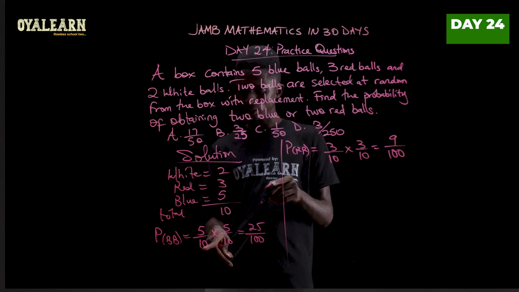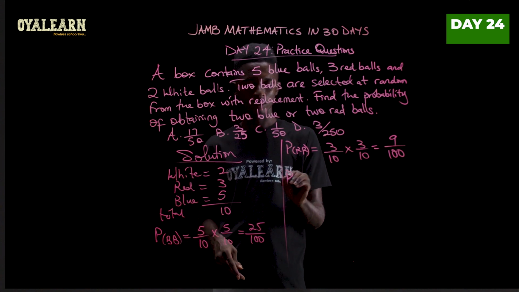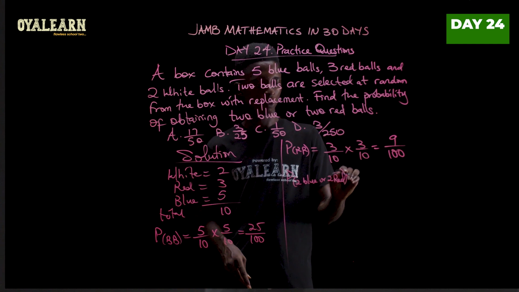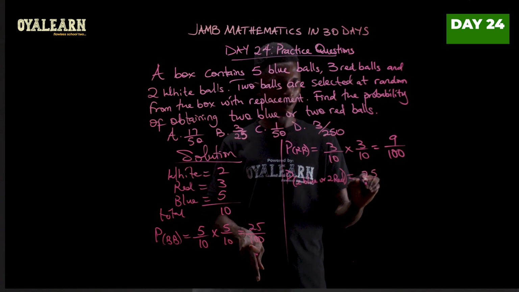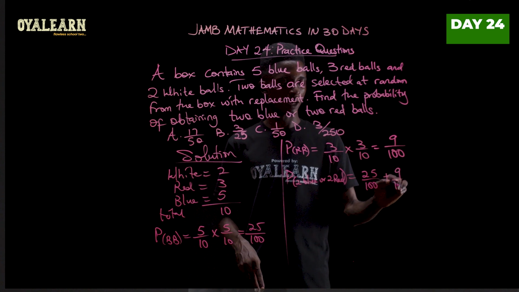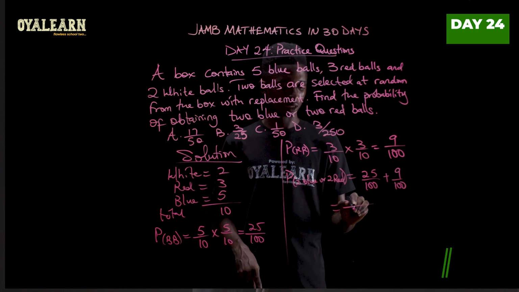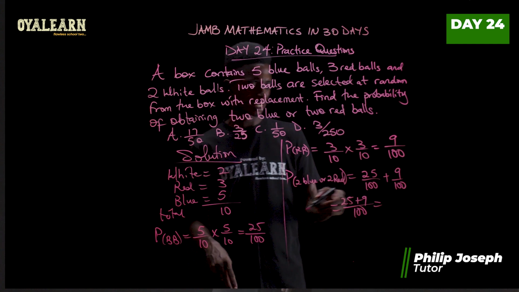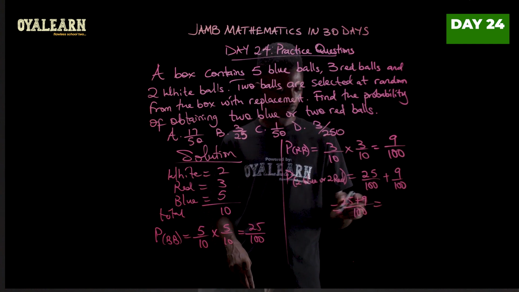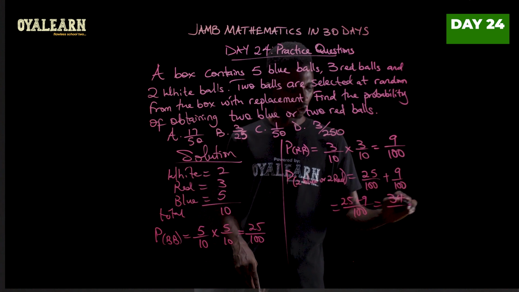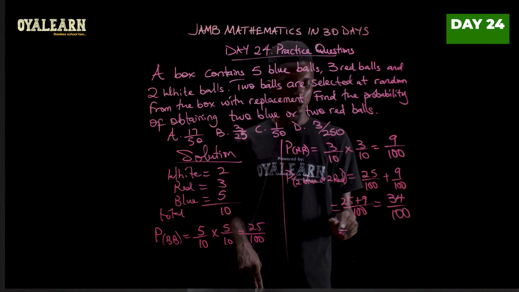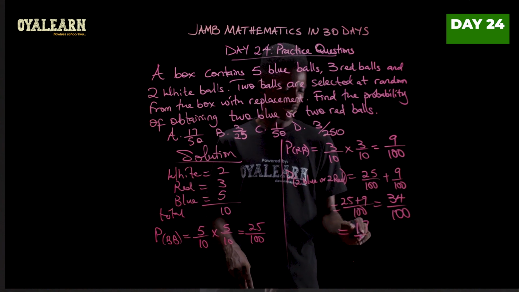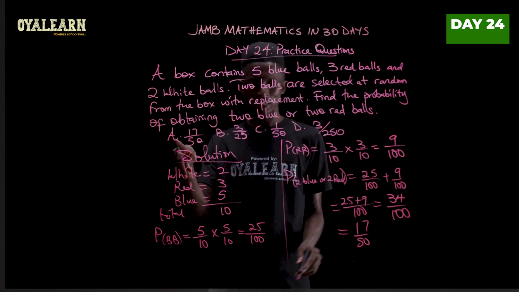So probability of 2 blues or 2 red, 2 blue or 2 red would then be 25 over 100 plus 9 over 100. Now this would give us 25 plus 9 all over 100. So let's add it. This would give us, from here we have 34 over 100. Bring it to its lowest term, 2 can go. Now 2 here is 17 and then 2 here is 50. So this is the lowest term. So the answer here is option A.